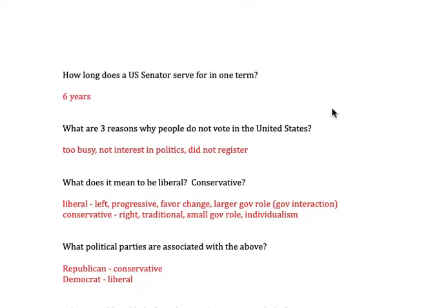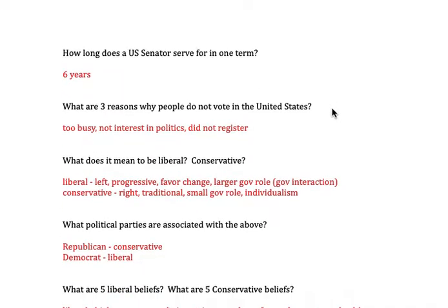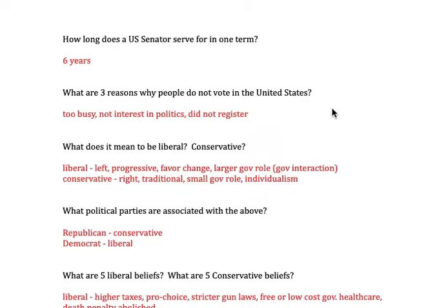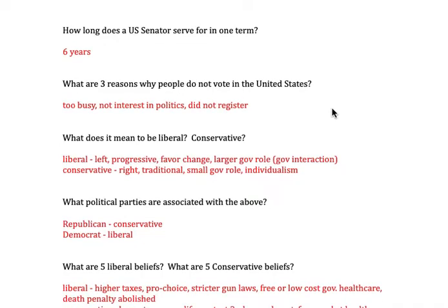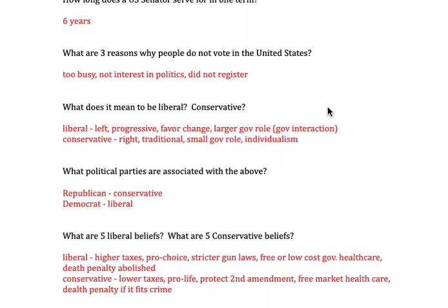How long does a U.S. senator serve for one term? It's 6 years. What are 3 reasons why people don't vote? They're too busy. They're not interested. They don't register. Again, day voting is tough.